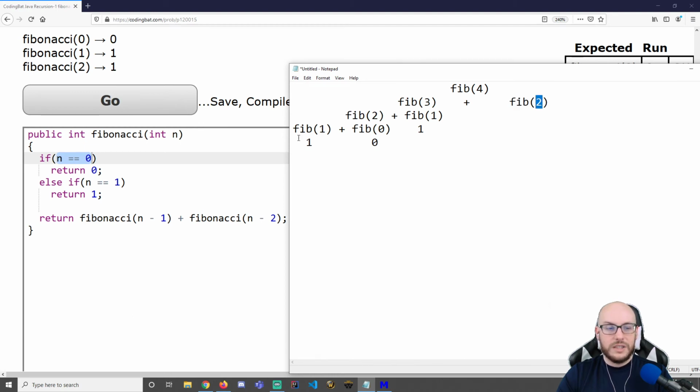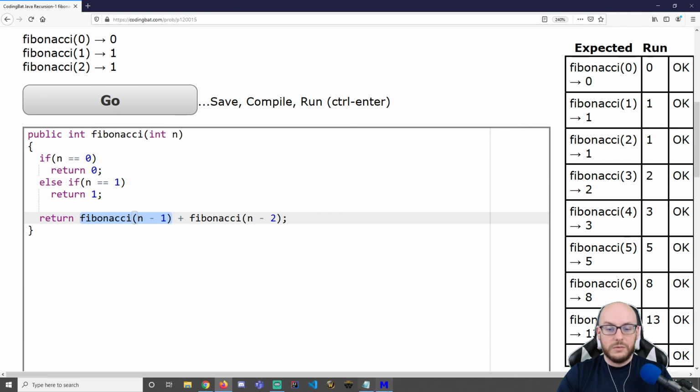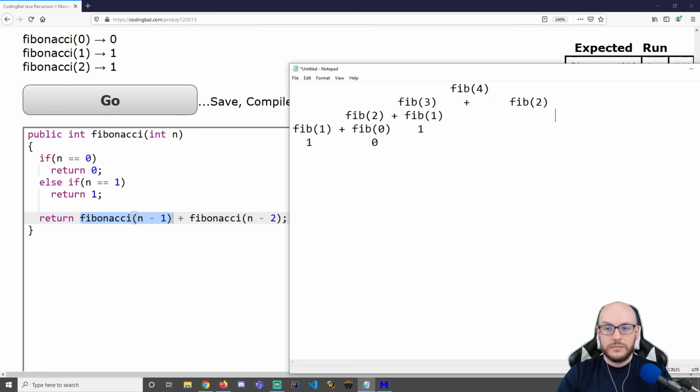is that we'd step inside this call and ask, is 2 equal to 0? Is 2 equal to 1? We're going to put Fibonacci n minus 1 onto the call stack. So fib of 1 plus fib of 0. Notice that this is also occurring over here. Okay, we step inside this, figure out that it is a 1. We step inside here, figure out that it is a 0. This is the height of my tree. This is everything ready to collapse.